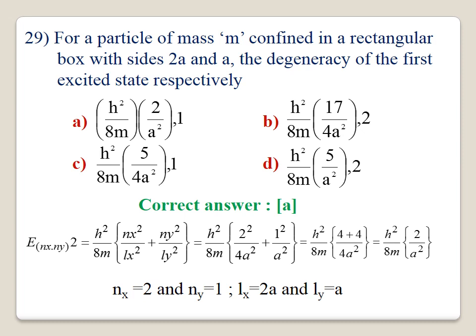You substitute it: h square by 8m into 2 square by 4a square, 2a gives 4a square, plus 1 by a square, which will be equal to h square by 8m into, you take 4a square common, it becomes 4 plus 4 divided by 4a square, which will be equal to h square by 8m into 2 by a square. That is the correct answer for this question. Option A is correct. The expression is also given here.